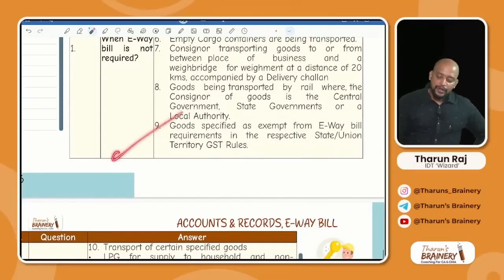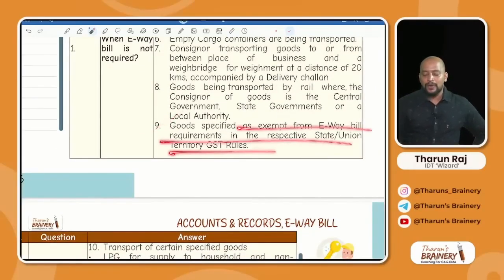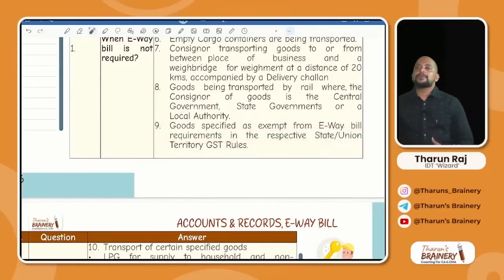Whereas 9th point, goods specified as exempt from e-way bill requirement in the respective states. So some state-wise also there will be some exemptions which are given, because whatever e-way bill provisions that we are learning is interstate e-way bill provisions. The same e-way bill provisions are applicable for intrastate movement also. Got it? So if the question is silent, otherwise interstate e-way bill only we will be learning. Intrastate e-way bill we have separate provisions, sir.